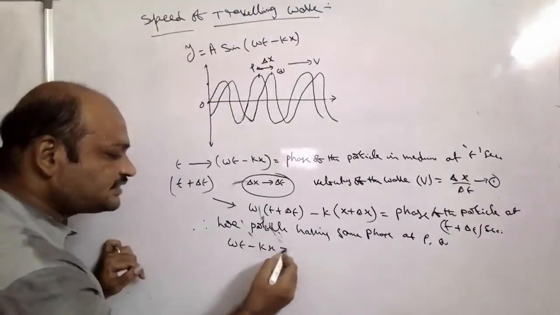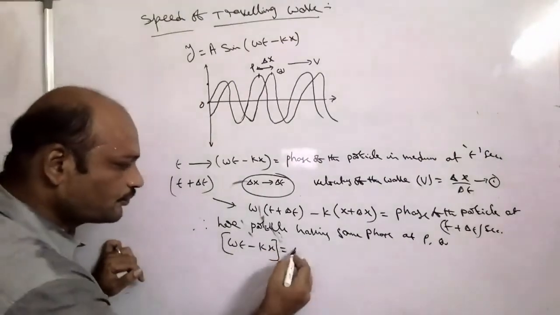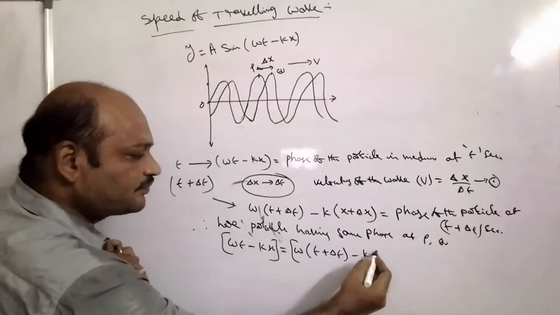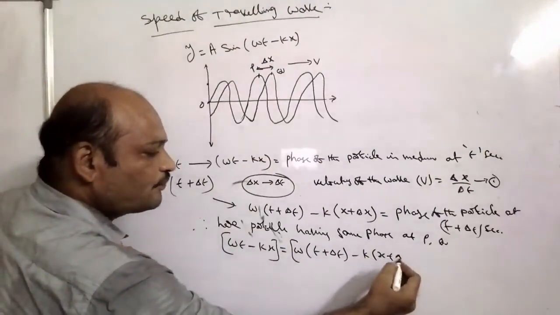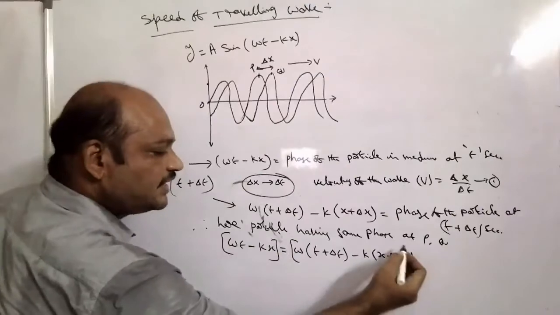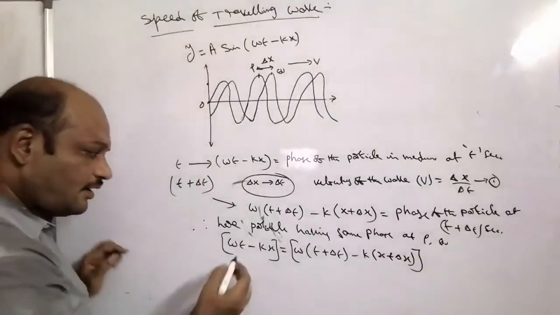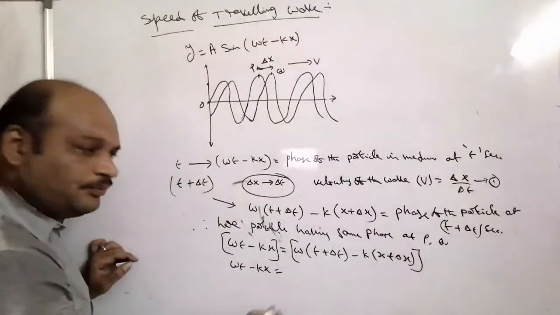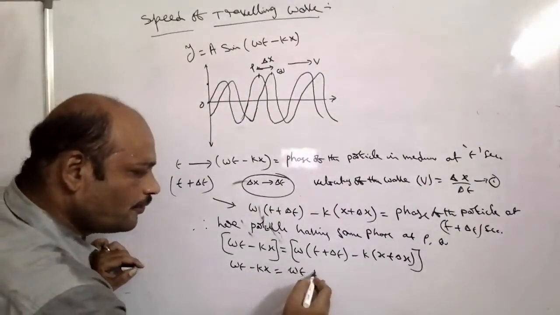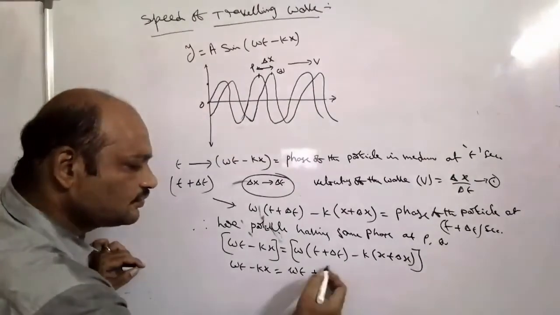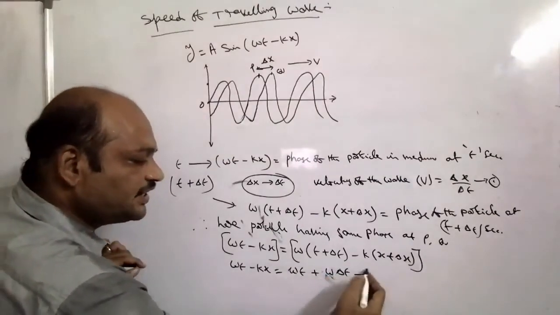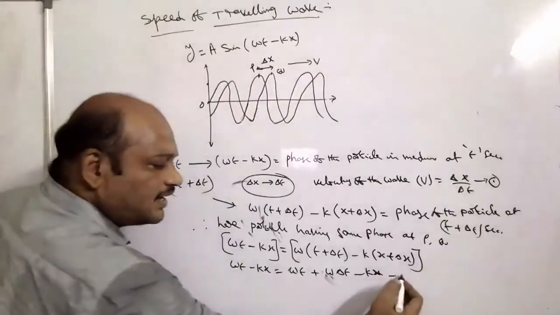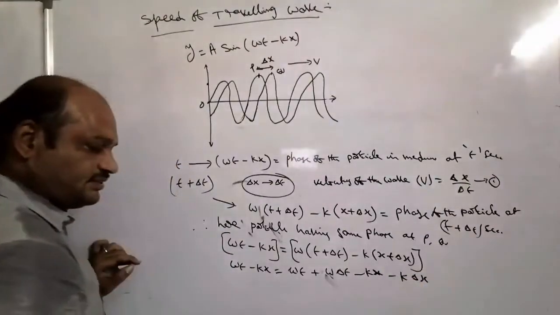So omega t minus kx is equal to omega of (t plus delta t) minus k of (x plus delta x). Now omega t minus kx equals omega t plus omega delta t minus kx minus k delta x.